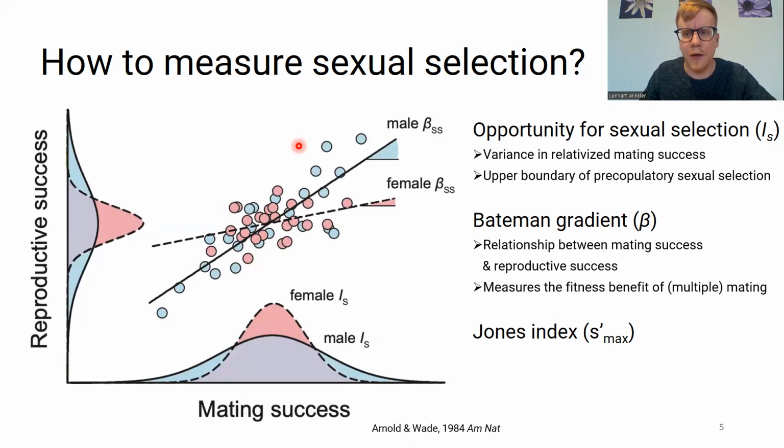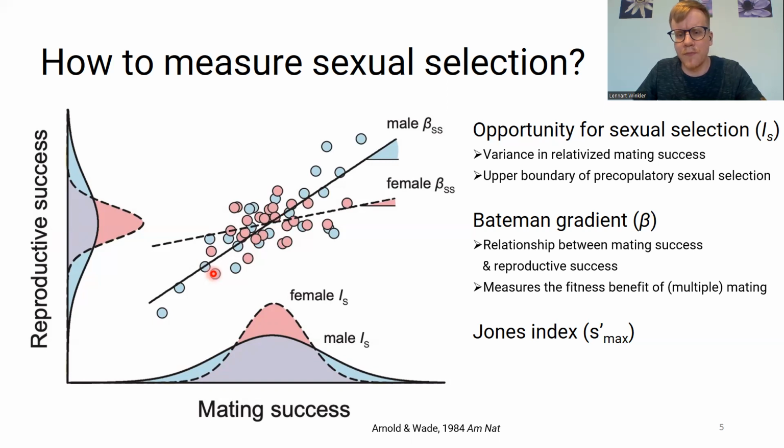So an additional mating brings quite a lot of fitness return for males, while an additional mating partner for females often does not, because in many systems, female reproductive output is mainly limited by their resources and not by the number of mating partners. So as we see in this example, we typically expect a steeper Bateman gradient in males compared to females.